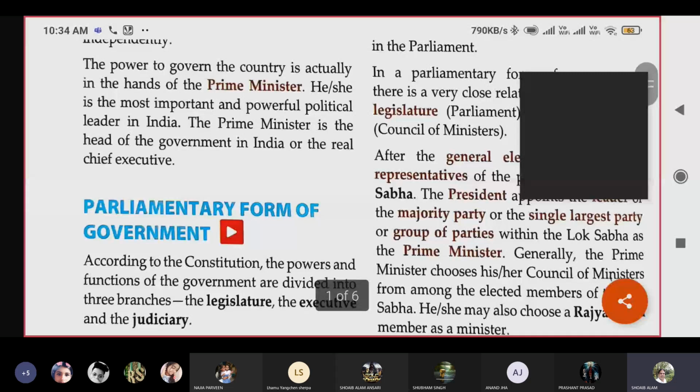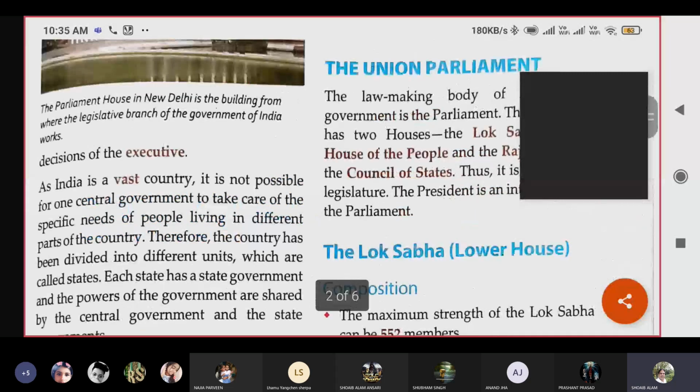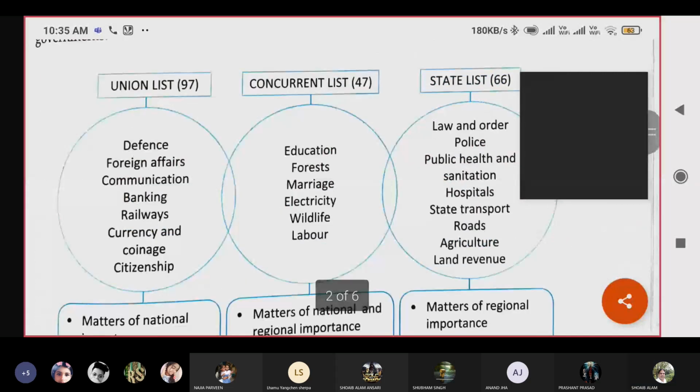You can see the union list, the concurrent list, and the state list. These are the subjects. There are so many, 97, but in the circle you can see only a few. Whichever subjects are mentioned in the union list, laws will be passed by the union